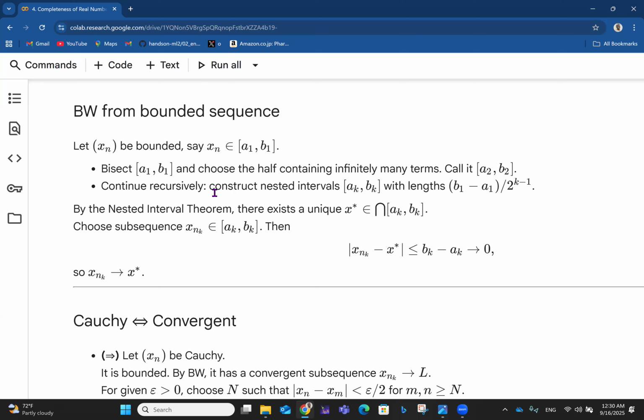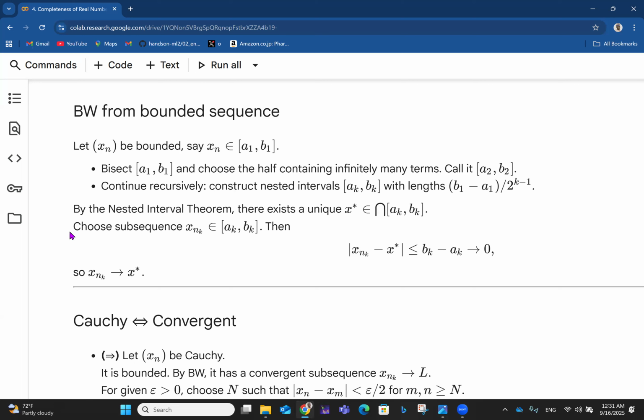Now we can continue recursively and keep bisecting. So we construct nested intervals [AK, BK] with length (B1 minus A1) divided by 2 raised to the power K minus 1, right? So that's like the number of times you are doing that. So by the nested interval theorem, there exists a particular x star which belongs to the intersection of all the intervals [AK, BK] that you will ever have.